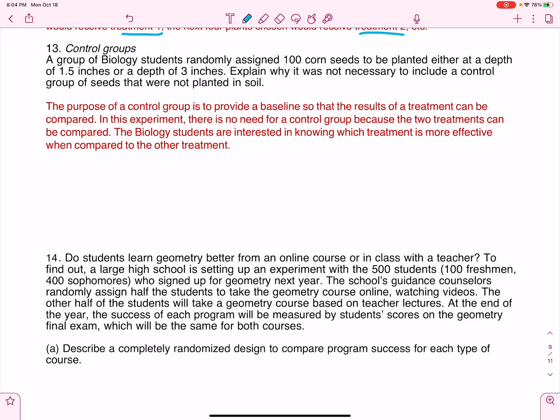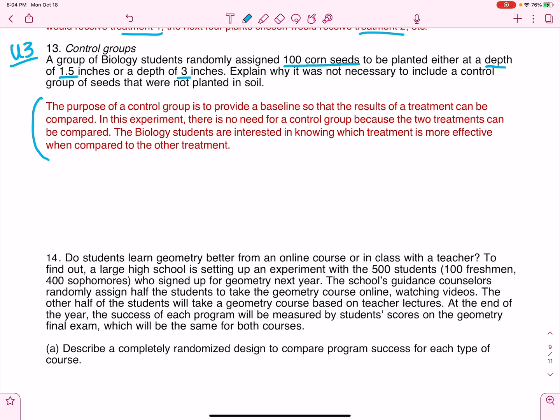AP Statistics. In this video, we are still in Unit 3, looking at our notes, and we are going to continue with example 13. So we have a group of biology students randomly assigned 100 corn seeds. They are planted at a depth of 1.5 inches or 3 inches. Explain why it is not necessary to include a control group of seeds that were not planted in the soil.